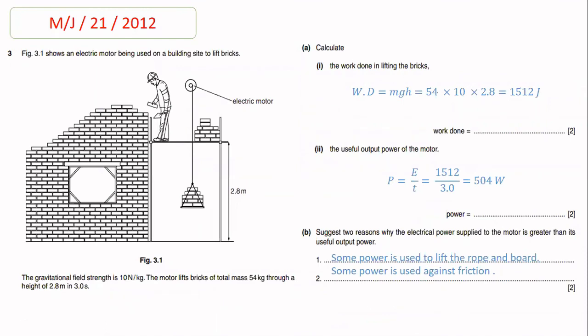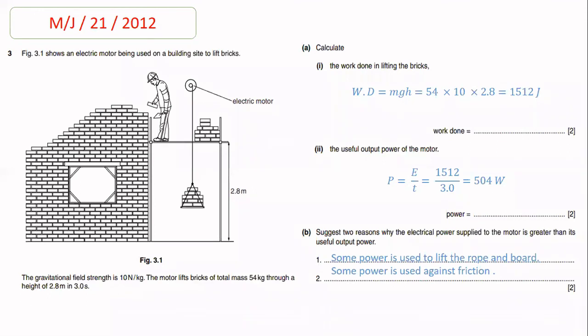In this question, figure 3.1 shows an electric motor being used on a building site to lift bricks. Now beta, it is clearly shown in the diagram that the bricks are raised over a height of 2.8 meter. The gravitational field strength is given to you, which is 10 Newton per kg. The total mass of the bricks is 54 kg, and the bricks are lifted through the height of 2.8 meter in 3 seconds. In part A, calculate the work done in lifting the bricks.